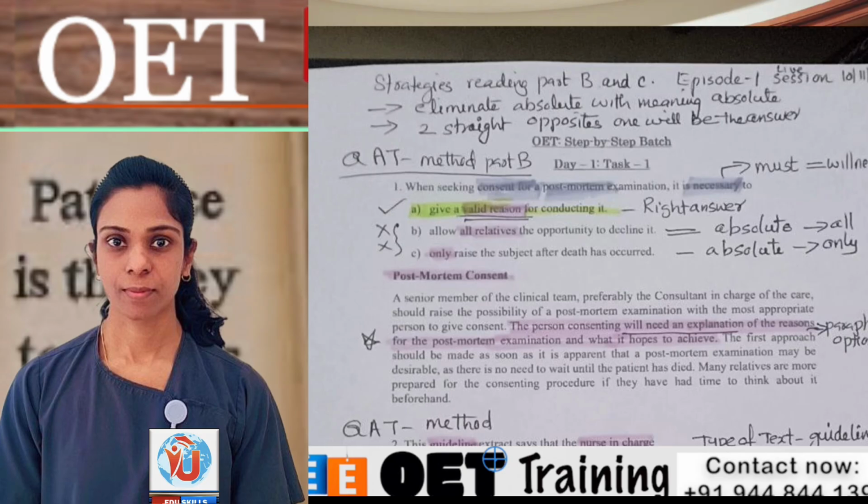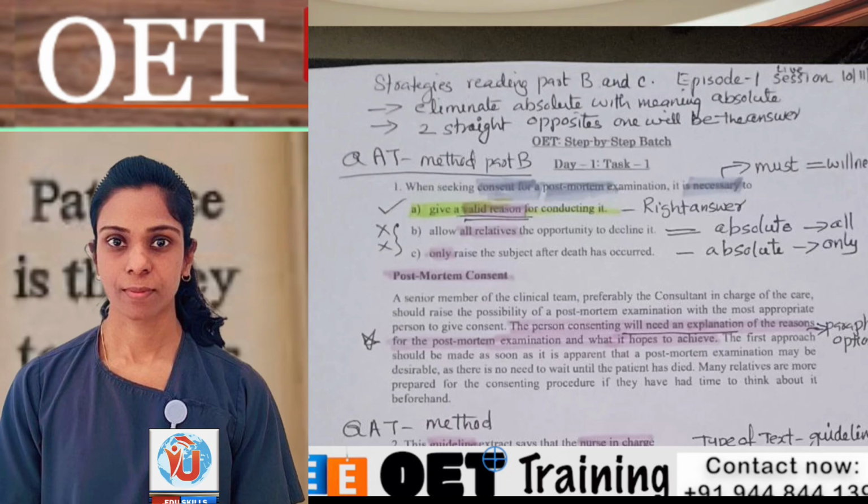It is post-mortem consent. We can read: a senior member of the clinical team, preferably the consultant in charge of the care, should raise the possibility of a post-mortem examination with the most appropriate person to give consent. Then the person consenting will need an explanation of the reason for the post-mortem examination and what it hopes to achieve.